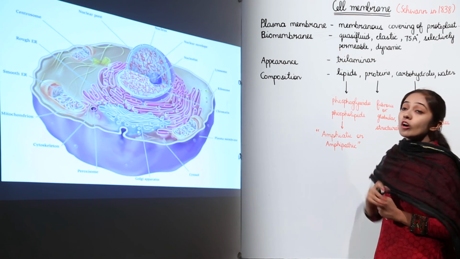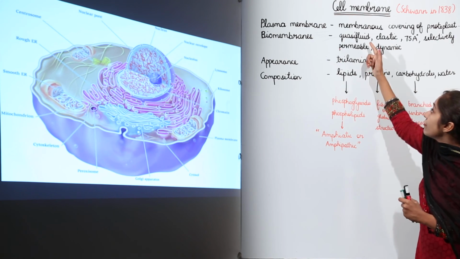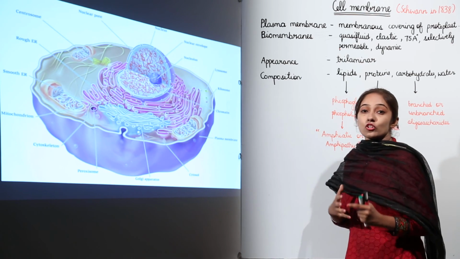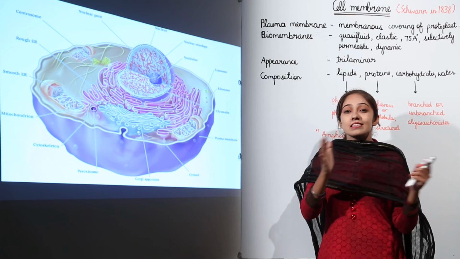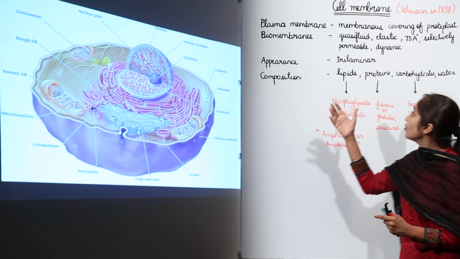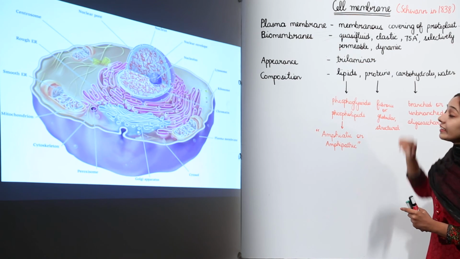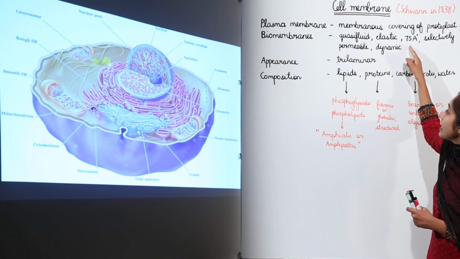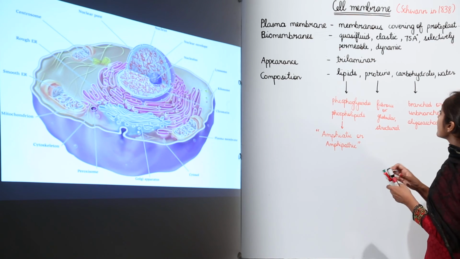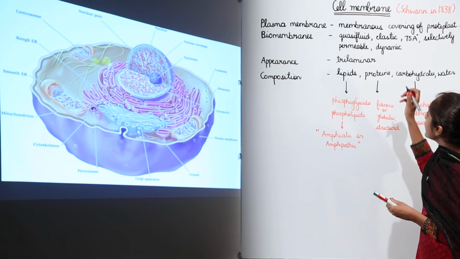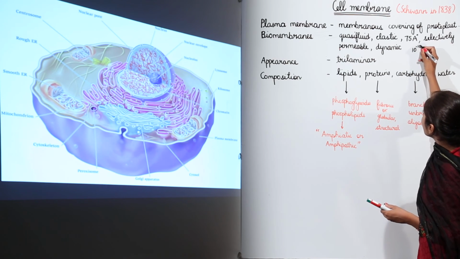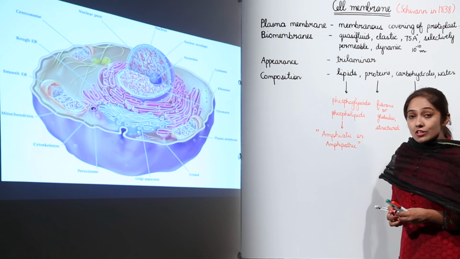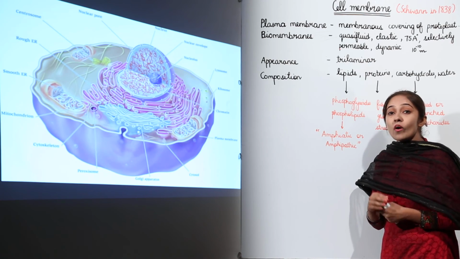Now, what is the nature of these biomembranes? They are quasi-fluid, meaning semi-fluid, which allows the movement of solute or water molecules inside and outside the cell. Then they are elastic and the thickness is around 75 angstrom. And 1 angstrom is equal to 10 raised to power minus 10 meters. So, you can make out that the thickness is quite less.